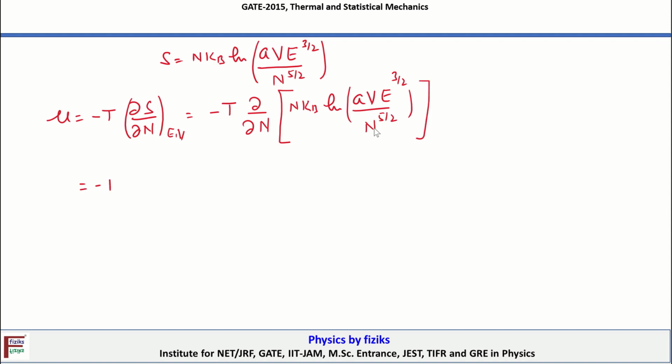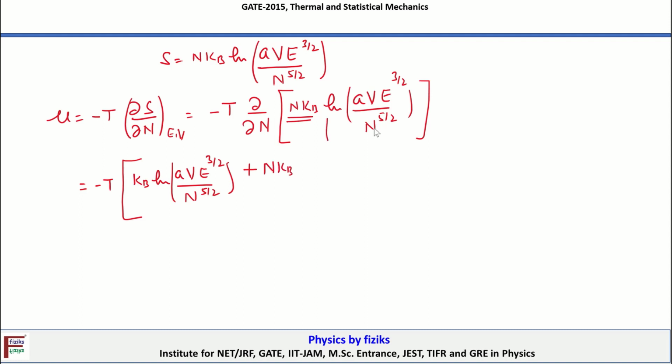So minus T as it is, and inside the bracket I take this as the first term and the other as the second. Differential of n kB with respect to n yields kB multiplied by the second term as it is, ln of AV e power 3 by 2 divided by n power 5 by 2. That's the first term. Now the first term as it is, n kB, stays.